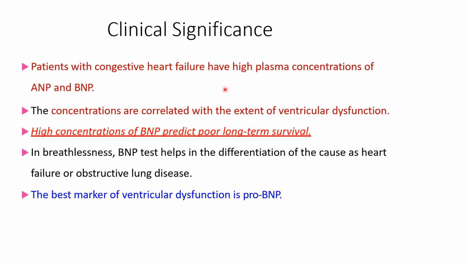Patients with congestive heart failure have high plasma concentrations of ANP and BNP. Concentrations are correlated with the extent of ventricular dysfunction. So these are not markers of myocardial infarction, they are markers of congestive cardiac failure. If congestive cardiac failure is there and there is ventricular dysfunction, then ANP and BNP levels are increased. High concentration of BNP predicts poor long-term survival. BNP is also there, but proBNP is the best marker of ventricular dysfunction.